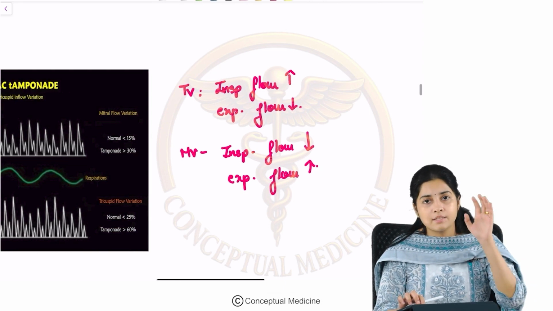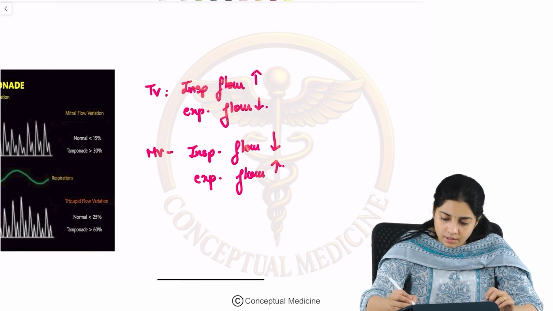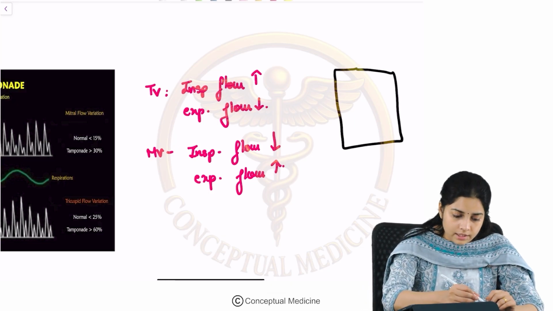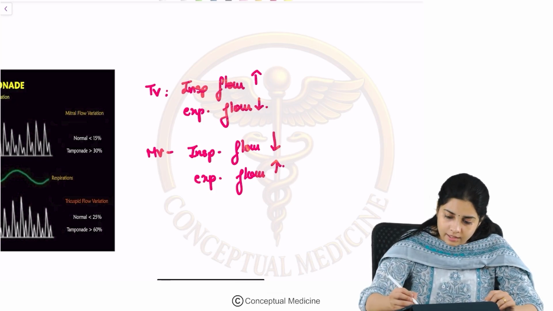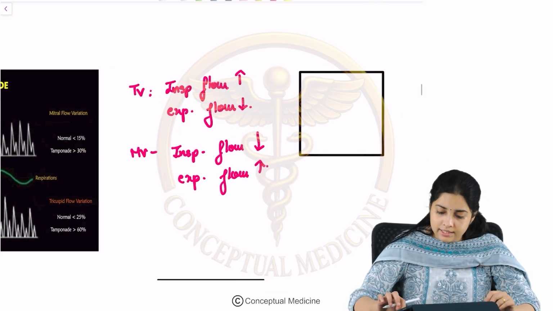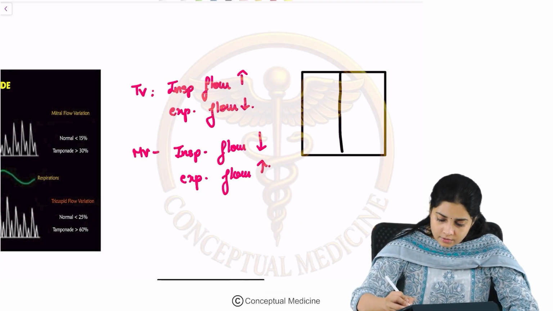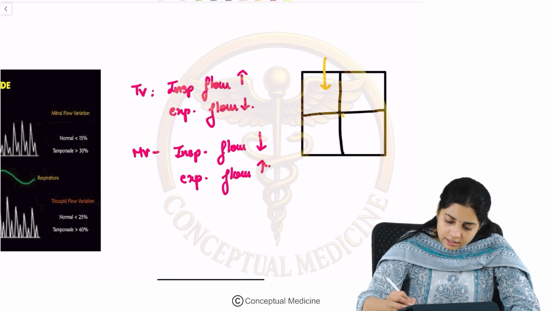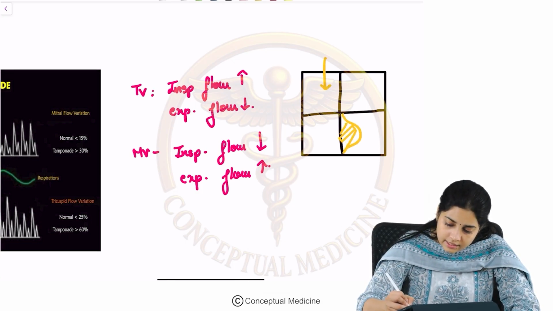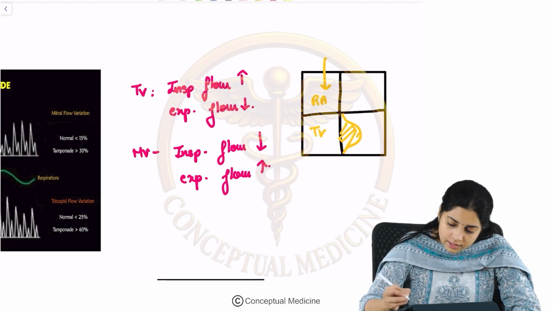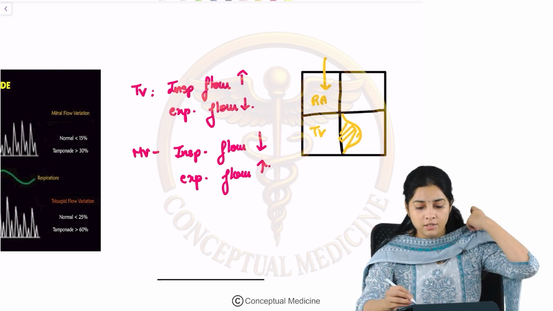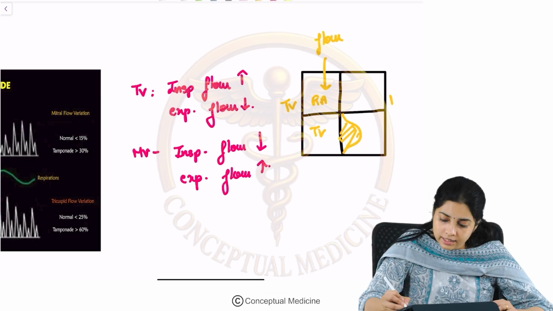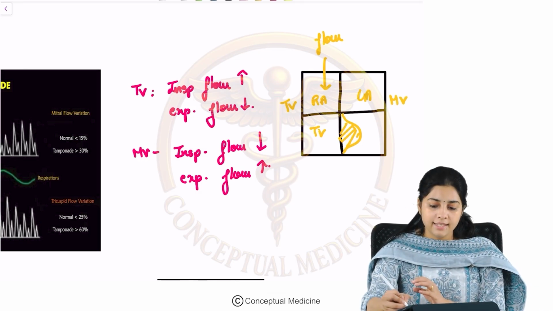Why is that so? It is the same concept that we had studied before. Let us see this with the help of this diagram. During inspiration, what happens? Just now I had explained to you that there will be increased venous return to the right side of the heart, right? So, there will be septal bulge towards the left side. What happens to the flow across the tricuspid valve? The tricuspid valve is between the RA and RV and the mitral valve is between the LA and LV, right?